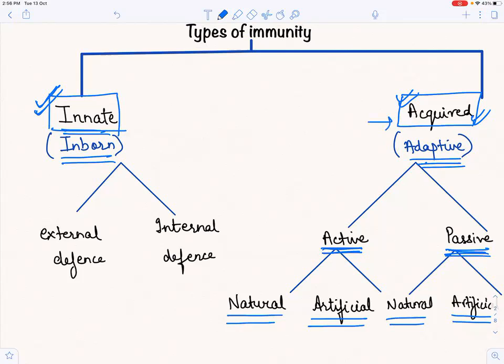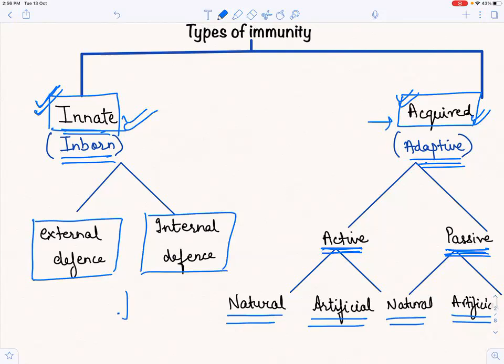Let us focus on innate immunity. अब innate immunity को मैंने divide किया है external defenses में और internal defenses में. So now let us see further what I mean when we are talking about external defenses and internal defenses in innate immunity. Please remember this chart, because in the end when you're revising the chapter, this whole chart will give you this topic in detail.